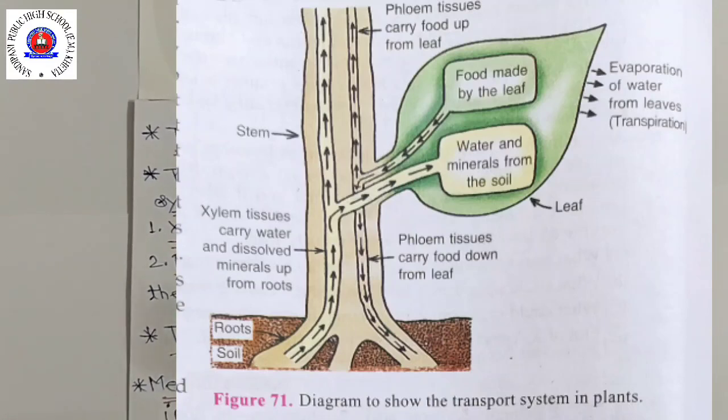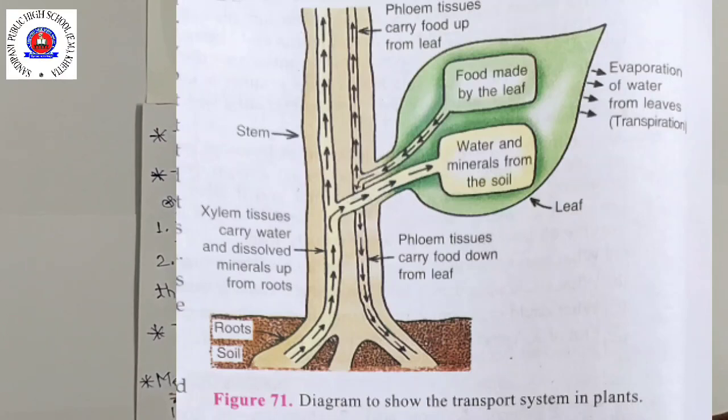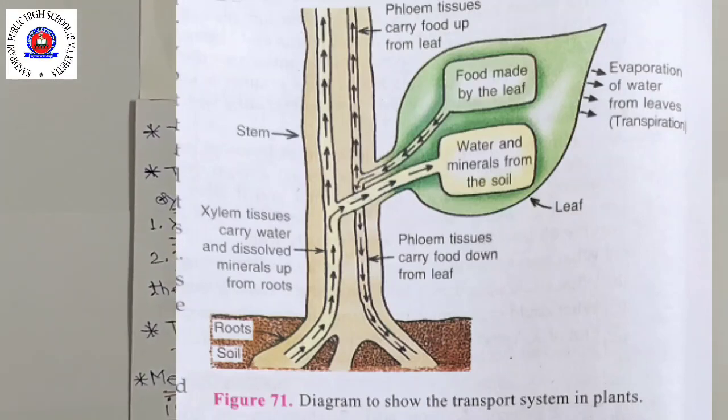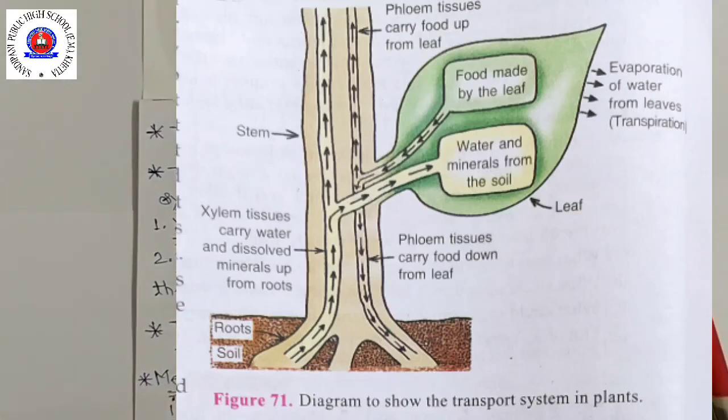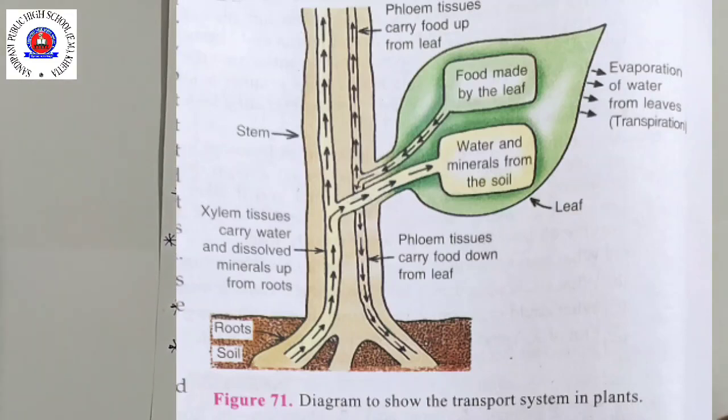The transport of material in plants can be divided into two parts. Transport of water and minerals in plants. And second, transport of food and other substances like hormones in the plant. First we will read about transport of water and minerals.